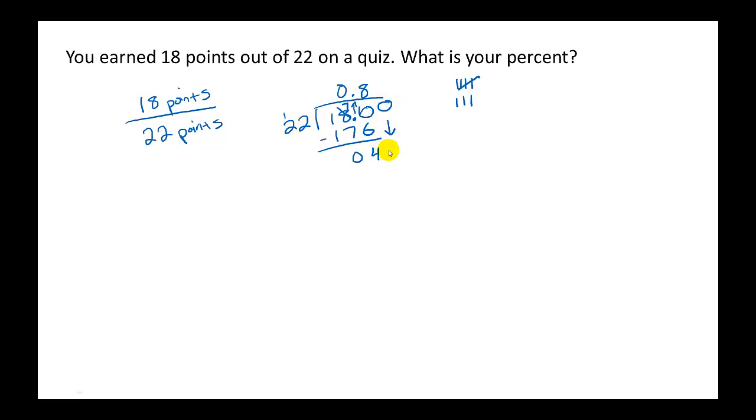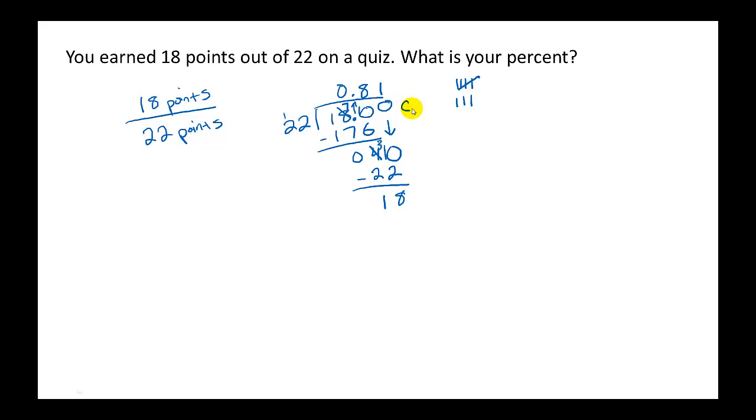I'm going to bring down another 0. Can 22 go into 40? Yes, 1 time. 2 times would make it 44. So I'm going to subtract. 40 take away 22. 4 becomes a 3. 0 becomes 10. 10 take away 2 is 8. 3 take away 2 is 1.